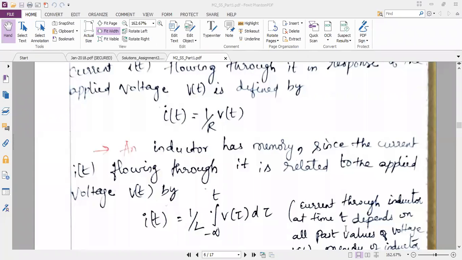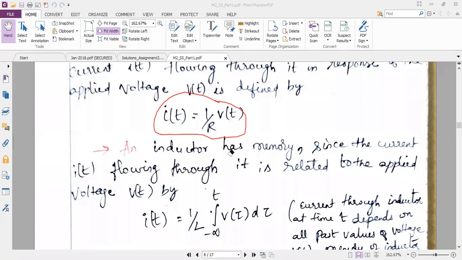So now, did you people understand why a resistor is memoryless? Can I proceed with the inductor? No, ma'am. Do I need to explain the resistor also? Am I audible now? Yes, ma'am. My question is, do I need to explain the resistor again? No, ma'am. You explain the inductor.